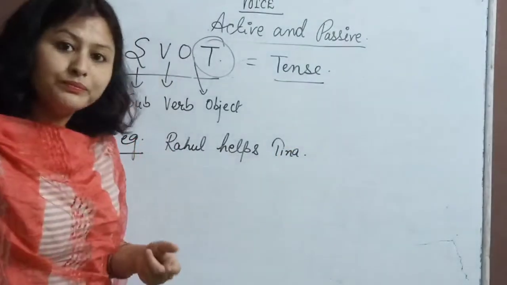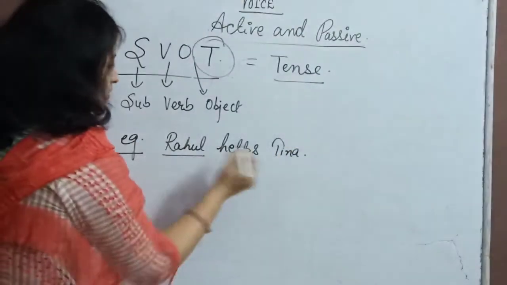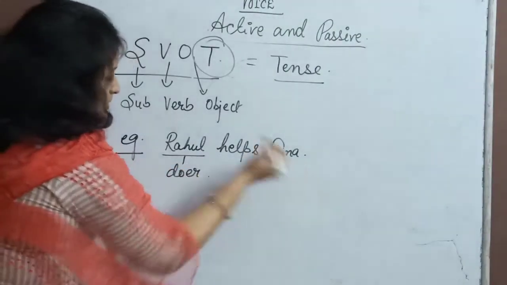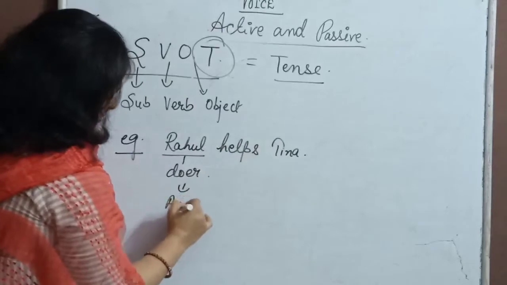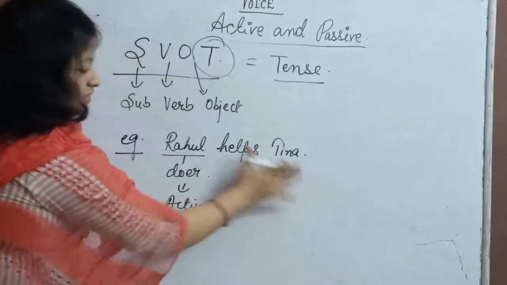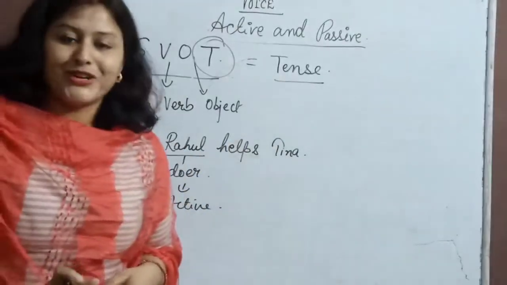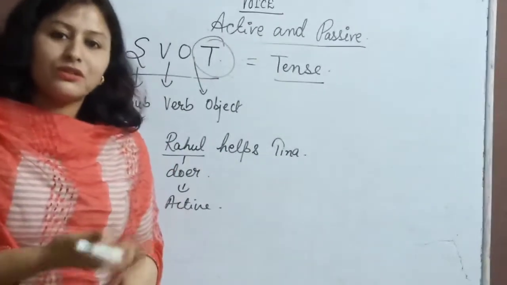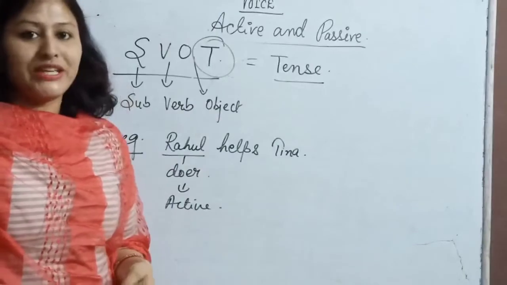Who is helping whom? Rahul is helping Tina. So who is the doer? Rahul is the doer. Helping Tina, that is why it is in active. So this sentence is in active voice, right? Because Rahul is the doer of the action, coming at the place of the subject. So of course it is in active voice.